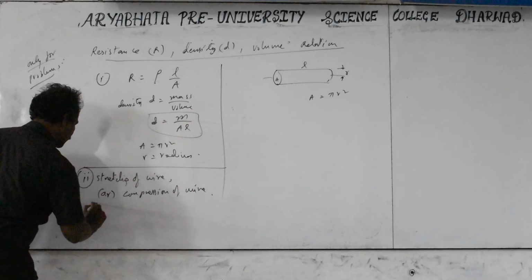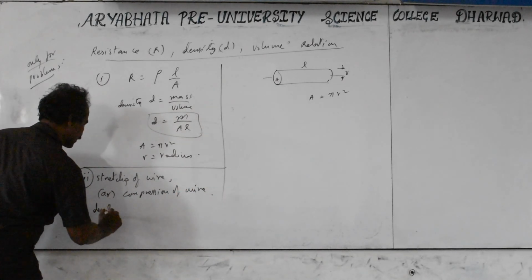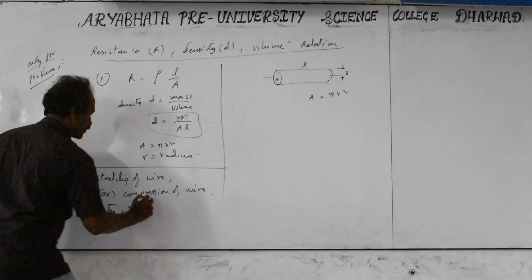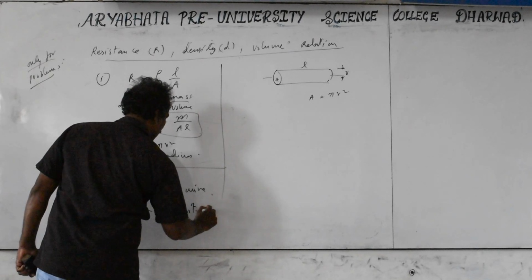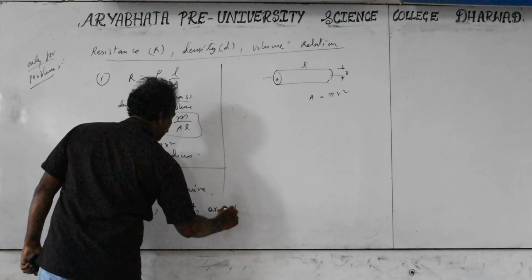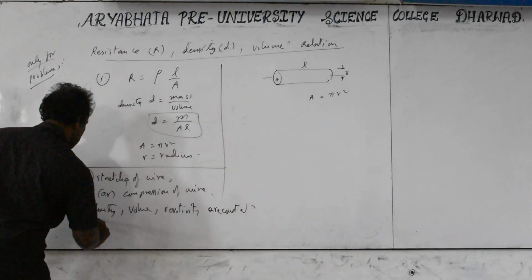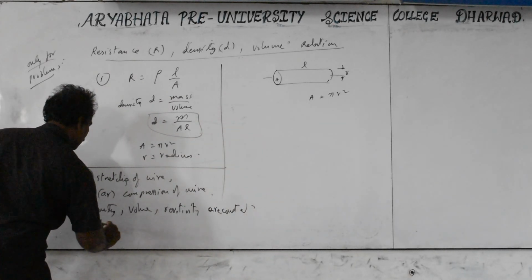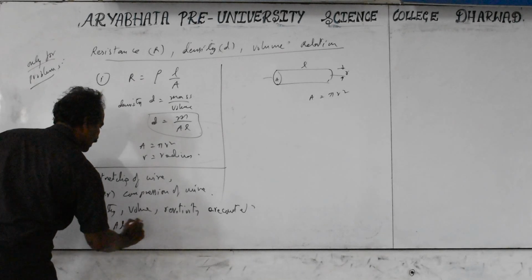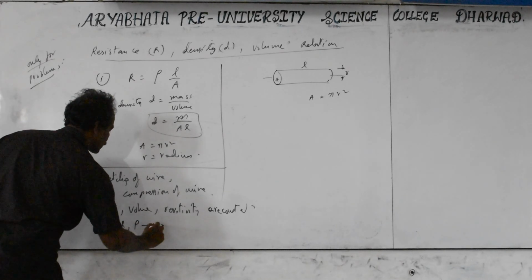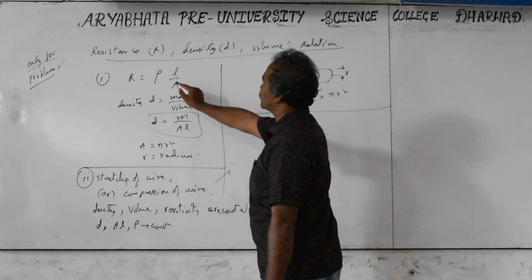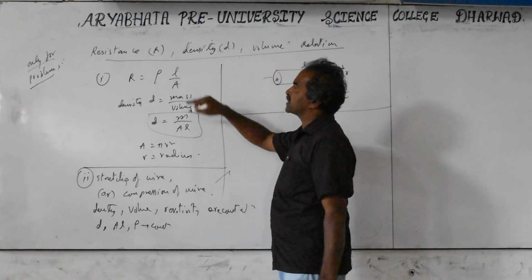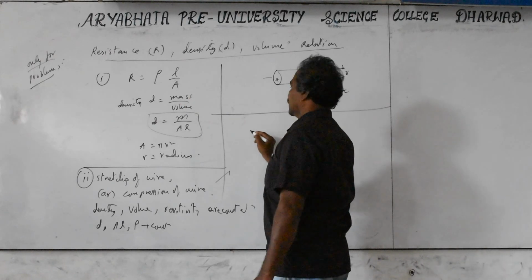Volume, density and resistivity remain constant. That means for this D, volume is equal to area into length, and rho is a constant. So we modify this relation. The question can be asked in terms of the length and also in terms of the area.